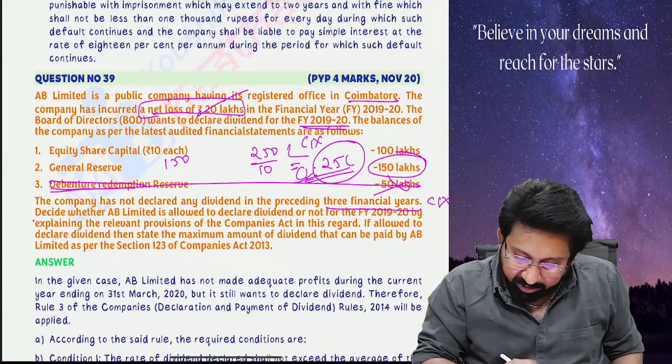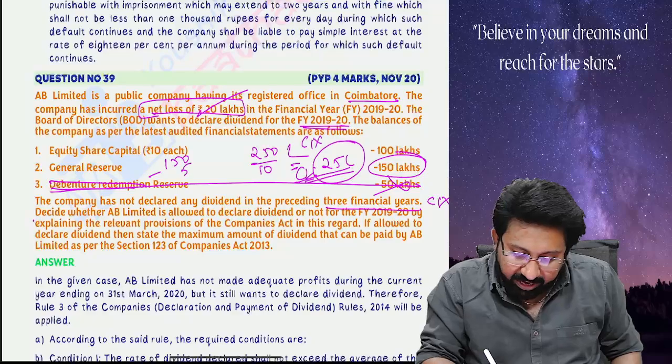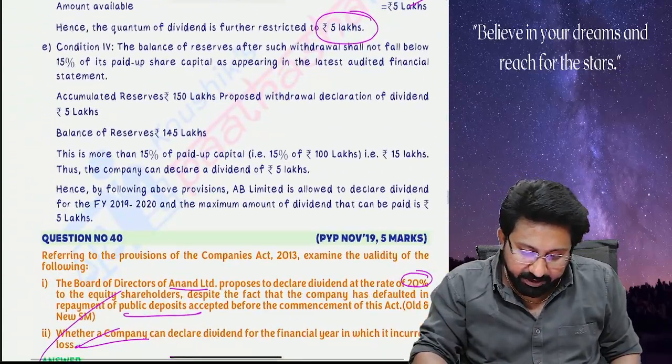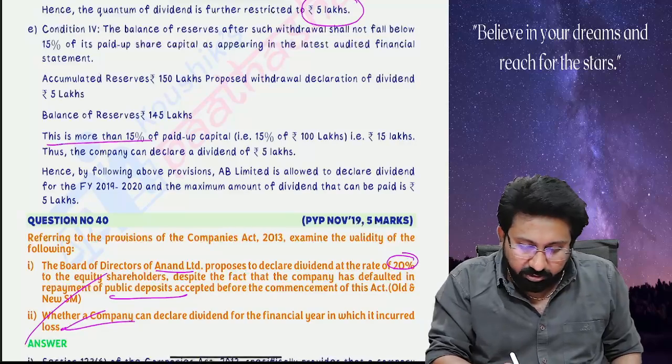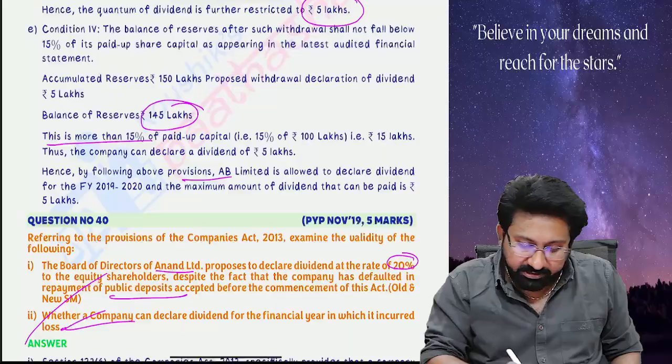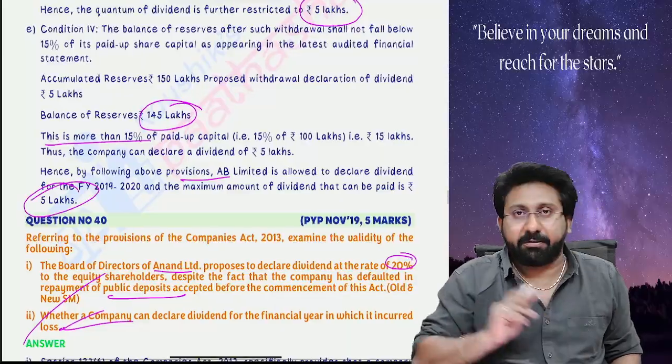After 150, how much will I be declaring? 5 lakh. 145 will be there. It is not less than 15% of the paid up share capital. So this 145 lakhs is more than 15%. Therefore, by following the above provisions, AB Limited is allowed to declare a dividend at the rate of 5%, that is 5 lakhs.